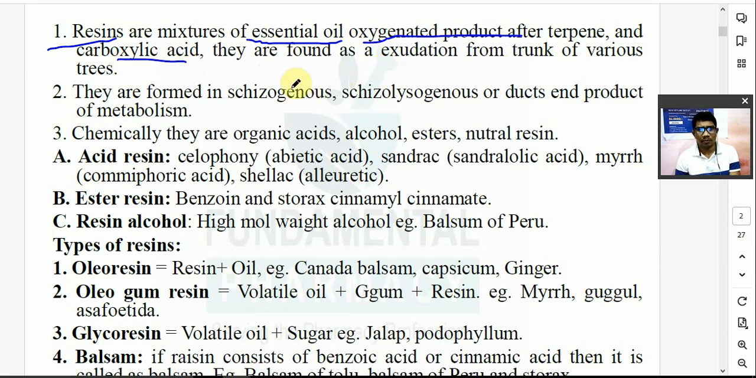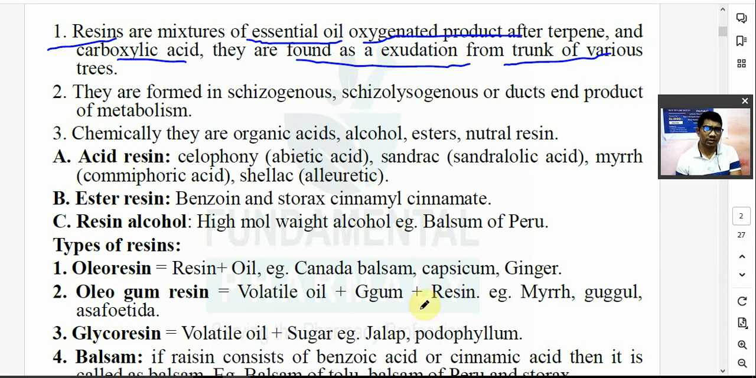They are found as an exudation. Exudation means release or extraction from the trunk of various trees. So if you see a rubber tree and you cut it, what happens? A juice comes out. That is the exudate, or exudation, from the trunk of various trees. So resins are a mixture of essential oil, oxygenated products of some terpenes, and carboxylic acid. They are found as an exudation from the trunks of various trees.